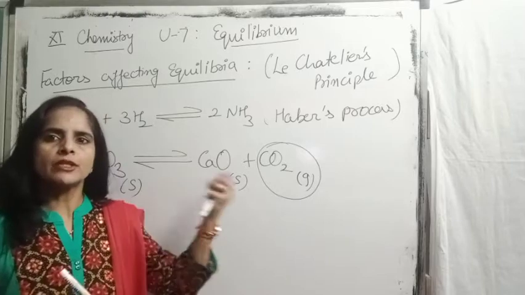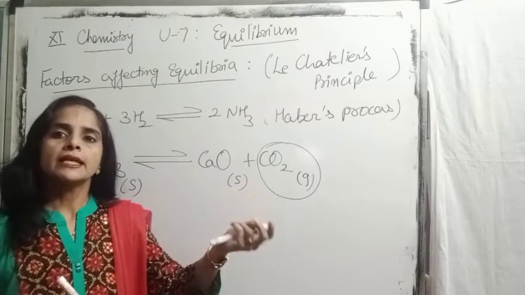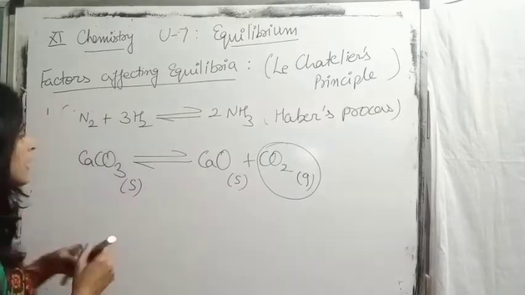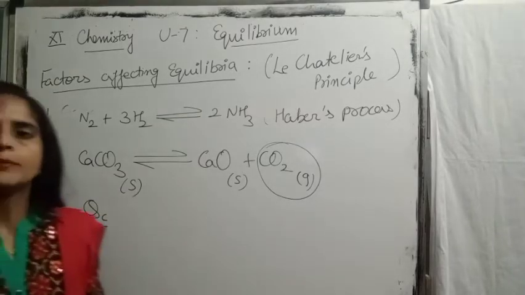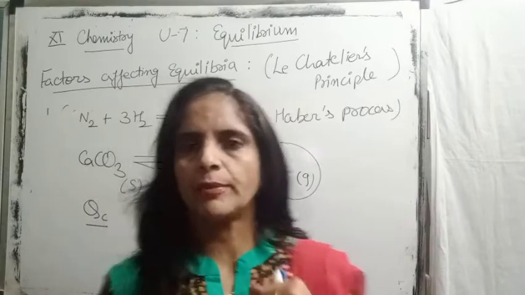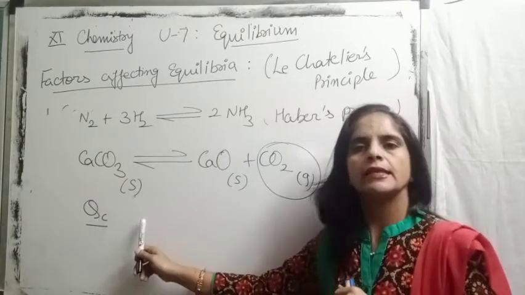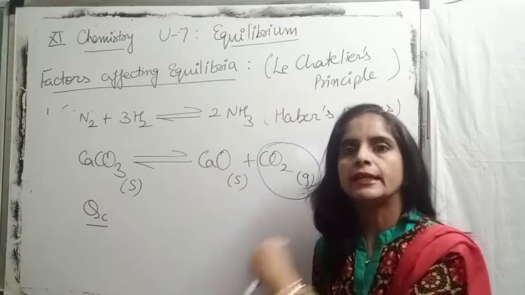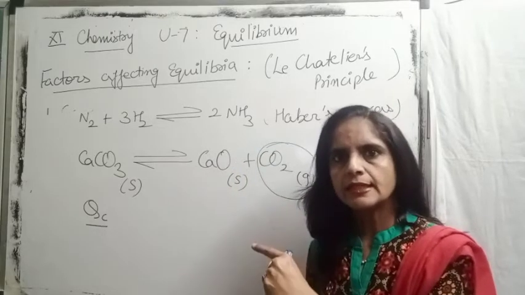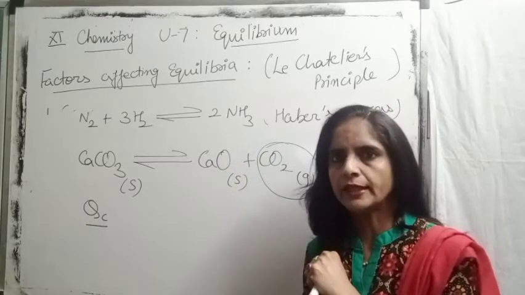This effect of concentration on equilibrium can also be discussed in terms of Qc. If we add more reactant to the reaction mixture, we know Qc is the ratio of molar concentration of products to that of reactants. Reactants appear in the denominator.